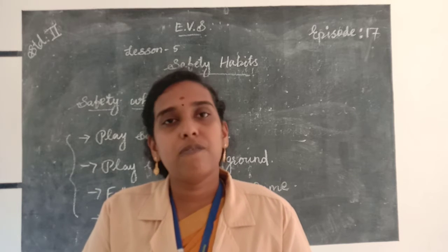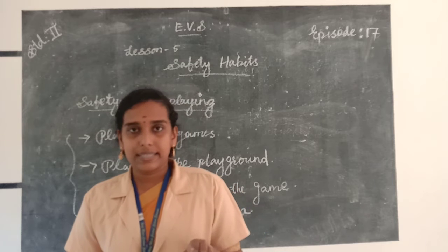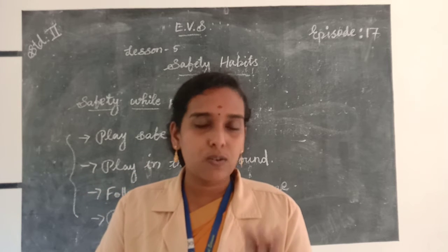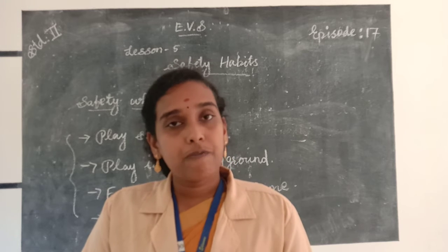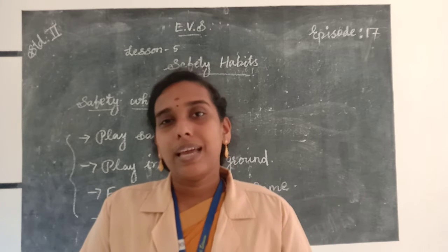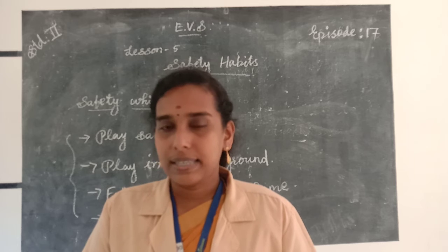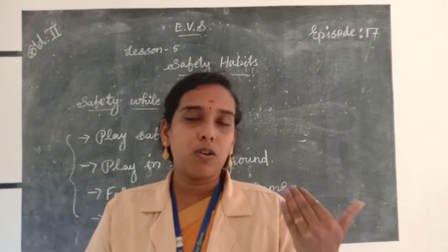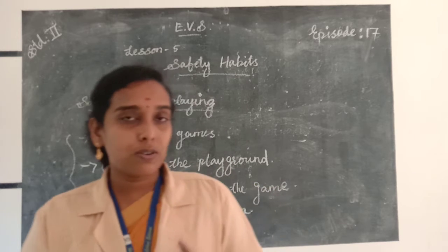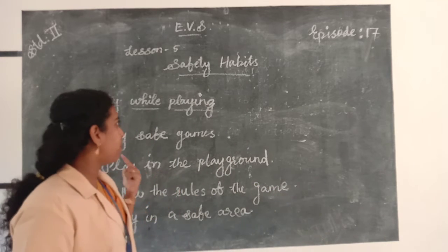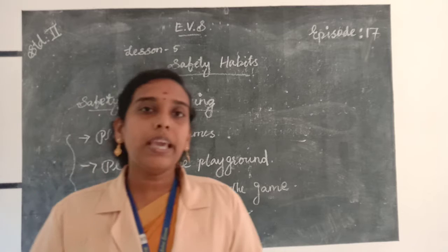So the first thing we learned is why we should follow safety rules. We should follow safety rules to avoid accidents. And we should follow the safety habits properly, then we can avoid accidents. We should always follow safety rules at home, in school, while playing on the playground, and on the road.